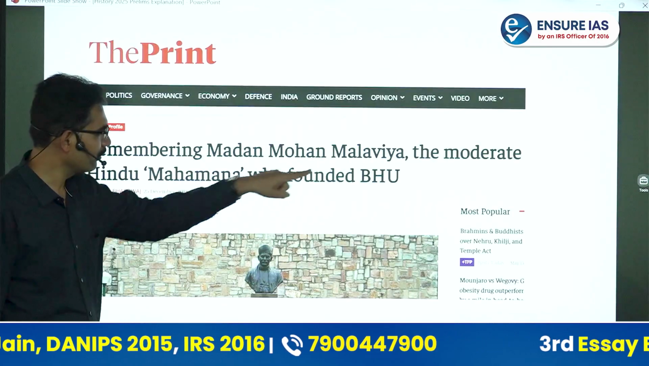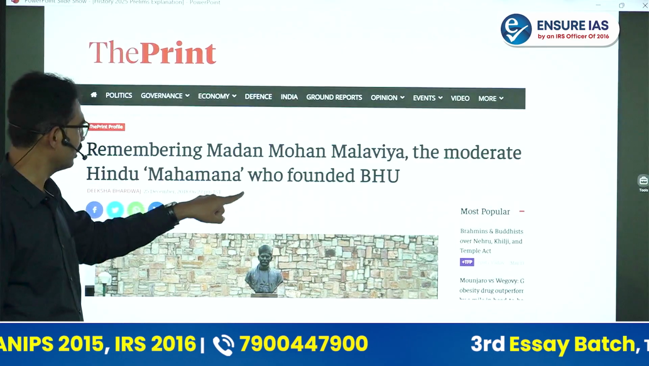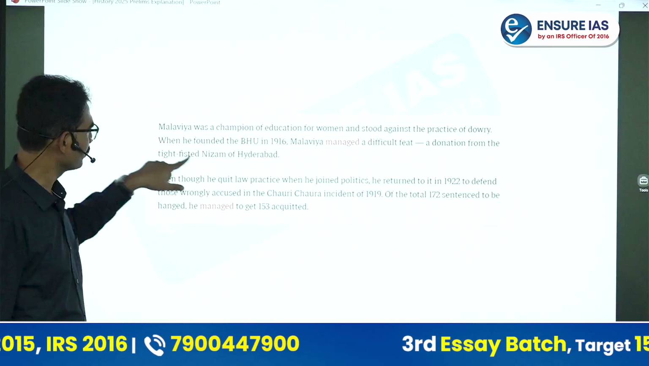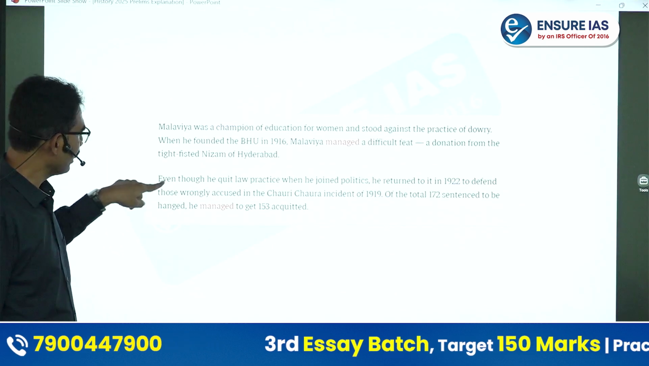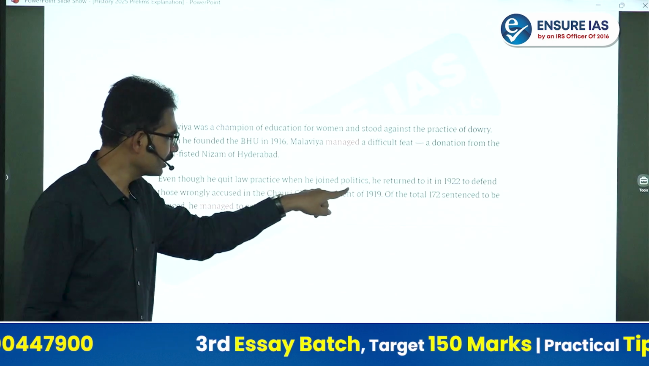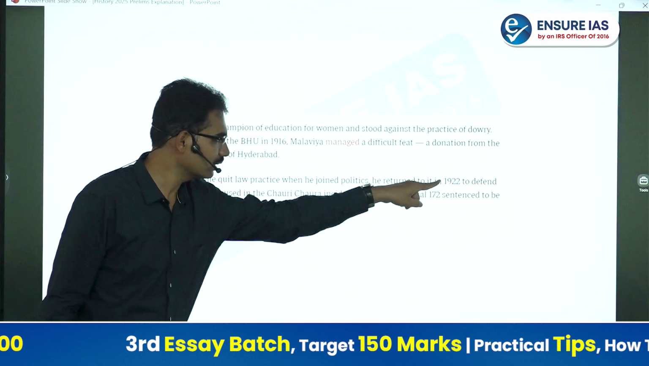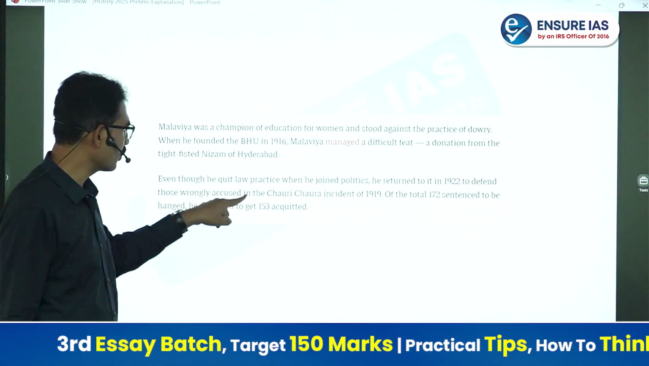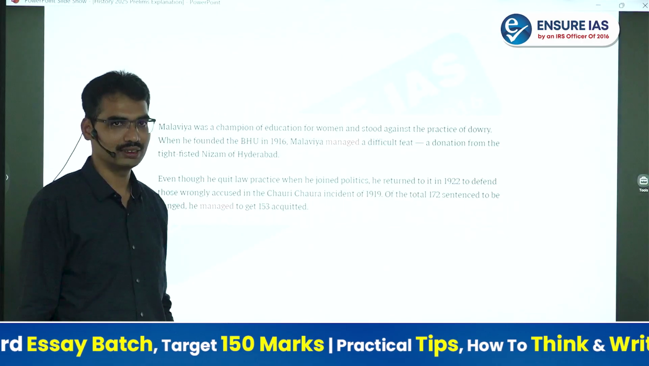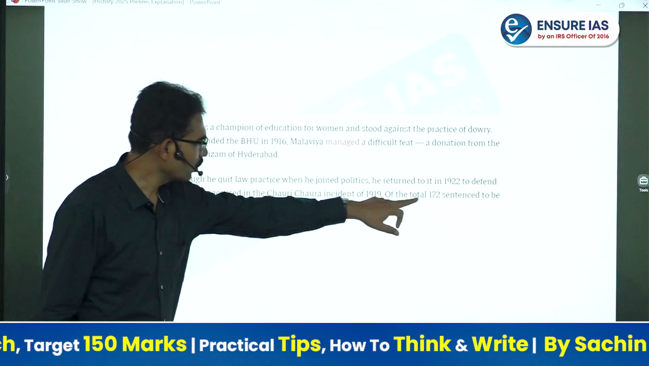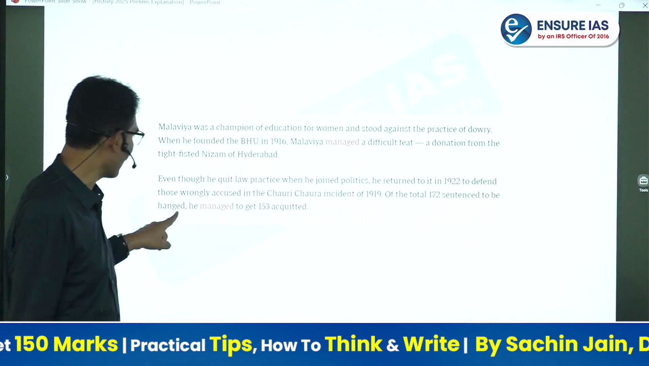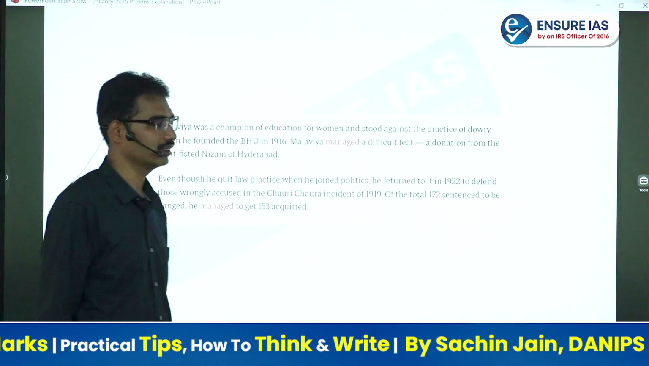Remember Madan Mohan Malaviya, the moderate Hindu Mahamana who founded BHU. Even though he quit law practice when he joined politics, he returned to it in 1922 to defend those wrongly accused in the Chauri Chaura incident of the non-cooperation movement. Of the total 172 sentenced to be hanged, he managed to get 153 acquitted.